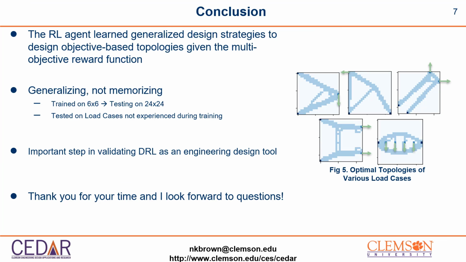In conclusion, we show a deep reinforcement learning agent can learn generalized design strategies to design objective-based topologies given a multi-objective reward function. The agent was shown to generalize to unseen load cases and not just memorize experiences from training. We hope that this work takes an important step in validating deep reinforcement learning as a vital engineering design tool that should be incorporated into other design domains.